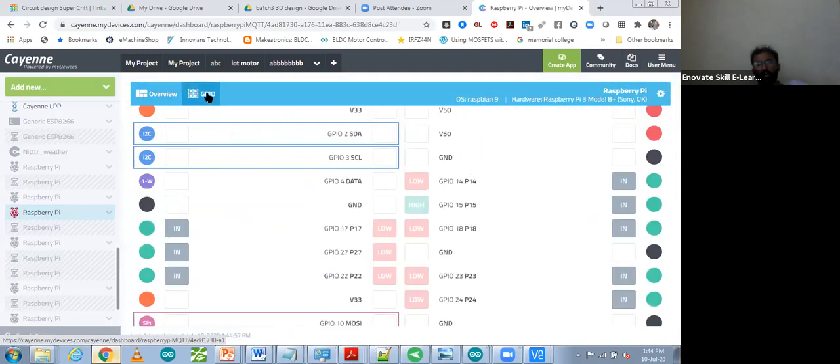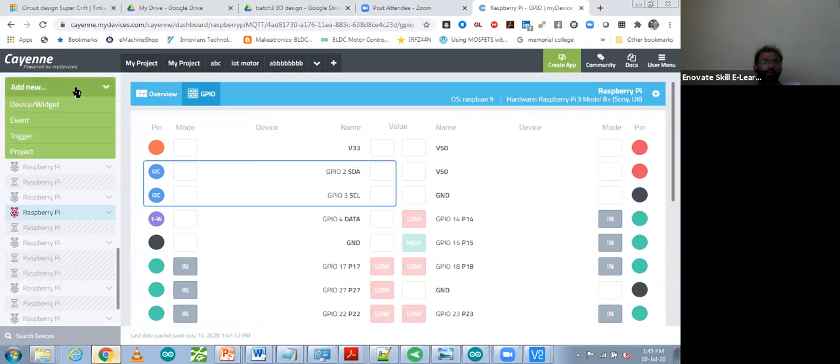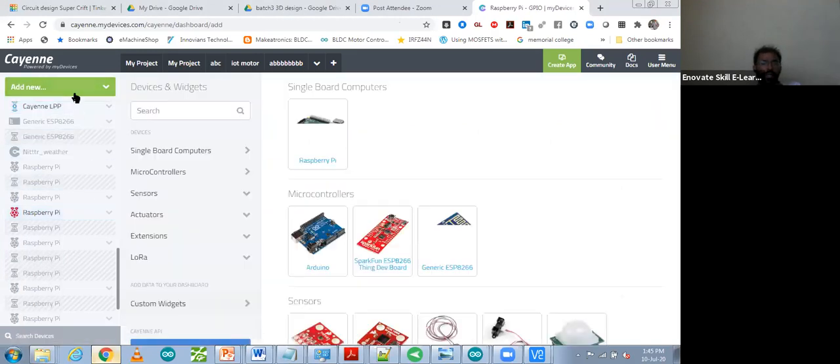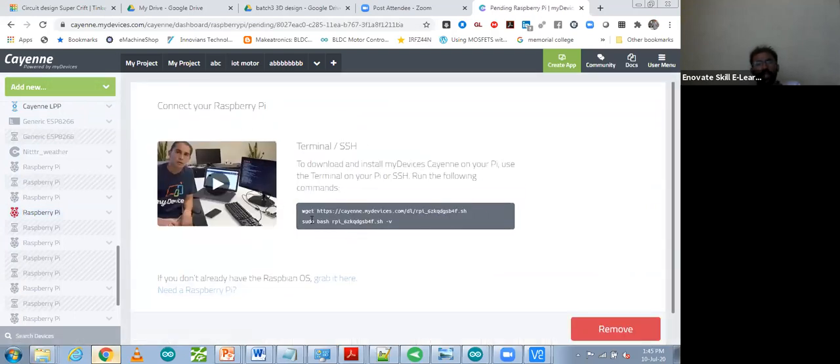Now you are going to control a Raspberry Pi with the cloud. Yes, how to connect it to the cloud, I'm going to explain it again. For that, go to device and widget and click over here. Click on this Raspberry Pi, and over there are two commands.